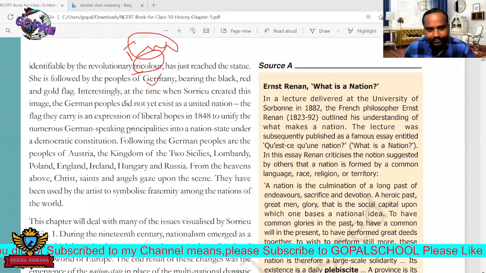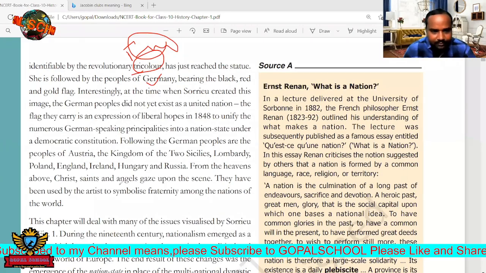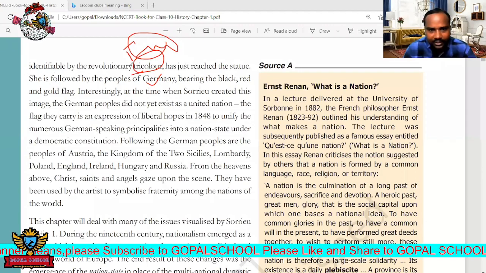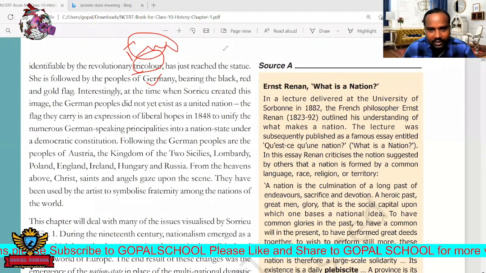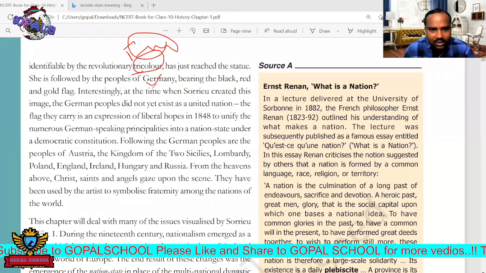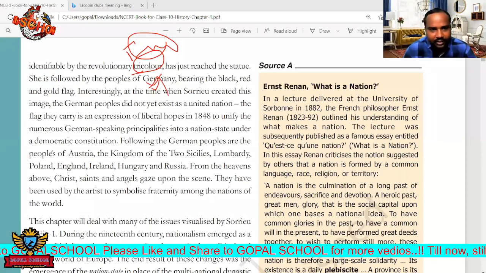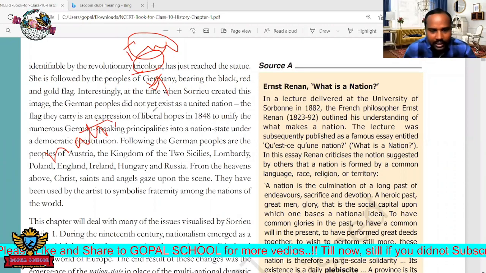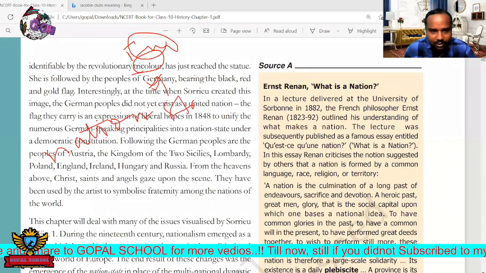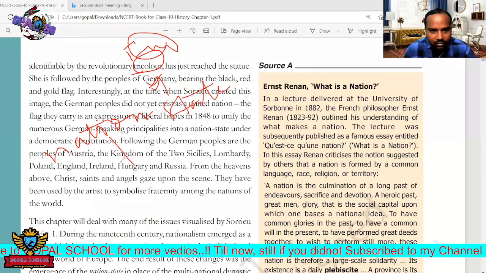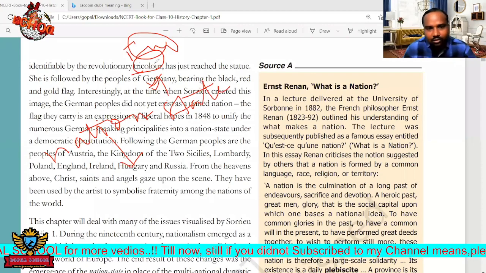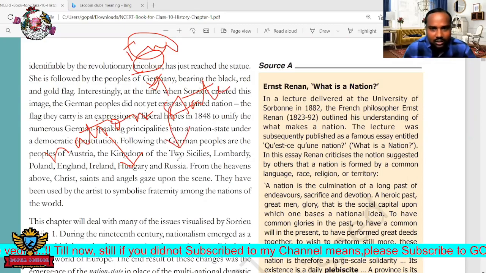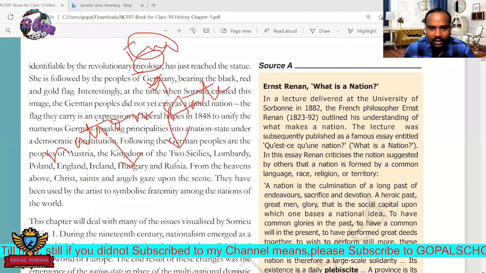But the picture was drawn by Frederick Sorrieu. At that time, Germany was not a nation state. A nation state has full independence, and the government is run by the people. But Germany was still controlled by some kings and monarchies.